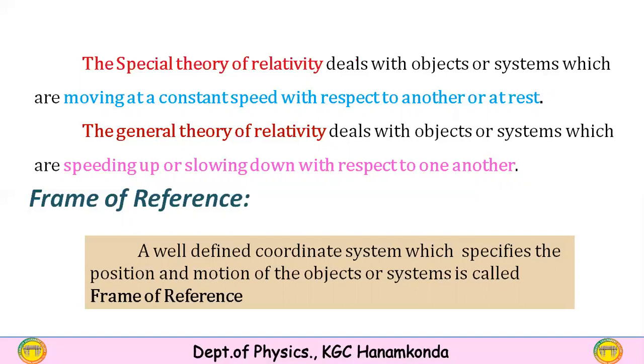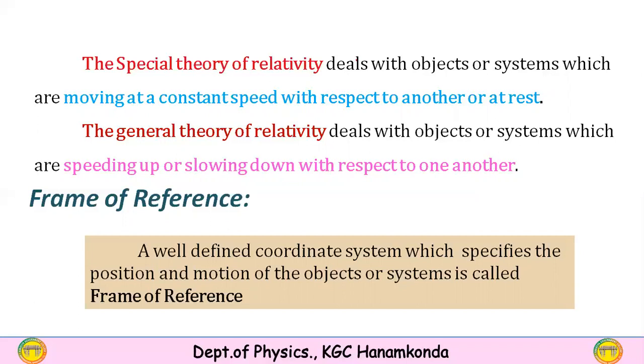So the special theory of relativity deals with the objects with 0 acceleration, whereas the general theory of relativity deals with the objects which have acceleration, either acceleration or deceleration. So this is all about the special theory of relativity and the general theory of relativity.